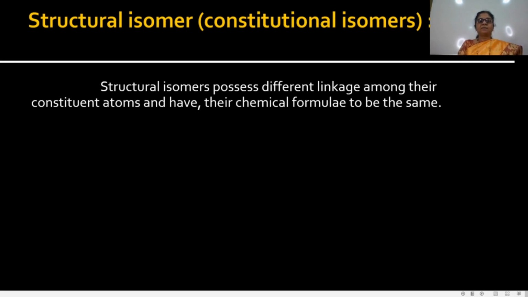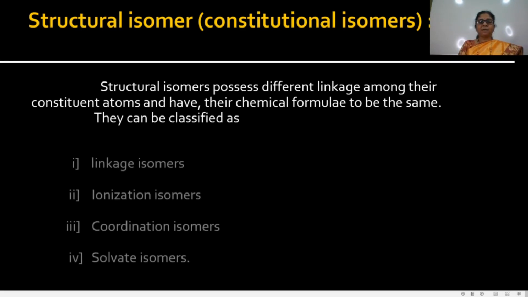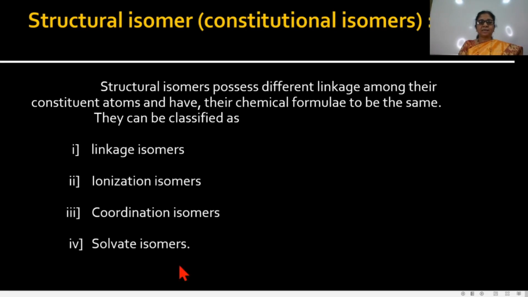That means structural isomerism has the same chemical formula, but the ligand arrangement is different, and this type of isomerism is called structural isomerism. They can be classified as linkage isomers, ionization isomers, coordination isomers, and solvate isomers. Now see them one by one.